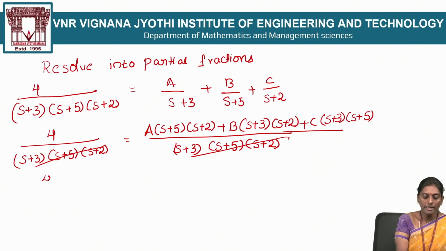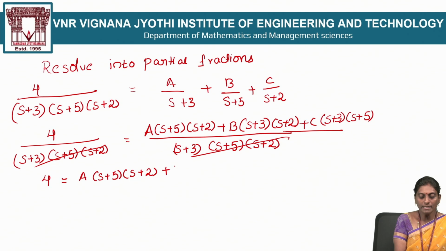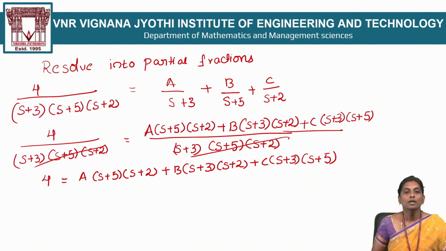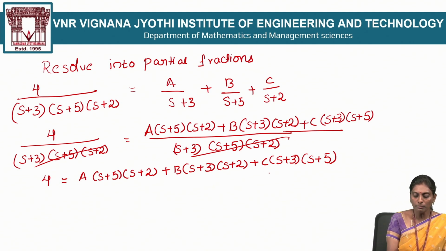The remaining part again: 4 is equal to A times (s plus 5)(s plus 2) plus B times (s plus 3)(s plus 2) plus C times (s plus 3)(s plus 5). Now calculate the A, B, C values. This is equation number 2.